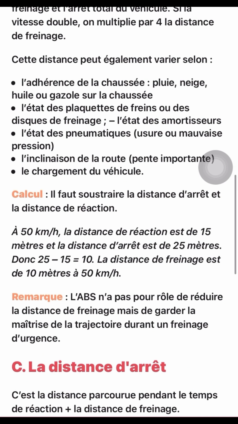So let's go to the main calculation now. They said il faut soustraire la distance d'arrêt et la distance de réaction. Okay, à 50 km, la distance de réaction est de 15 mètres et la distance d'arrêt est 25 mètres. Donc, la distance de freinage est 25 minus 15. Ça veut dire 10.